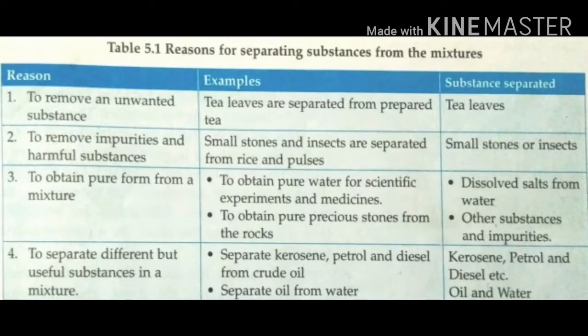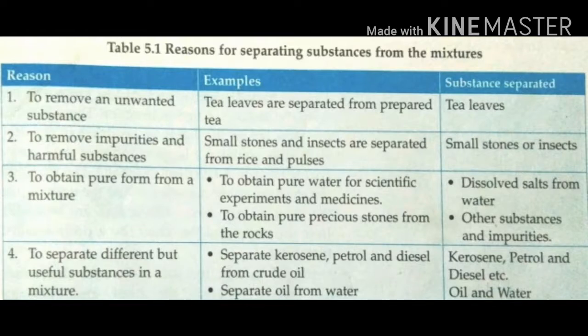Next one, reasons for separating substances from the mixture. Why do we want to separate the substances? First reason, to remove an unwanted substance. For example, tea leaves are separated from prepared tea. The tea leaves are unwanted after preparing the tea, so we are separating the tea leaves from the tea.